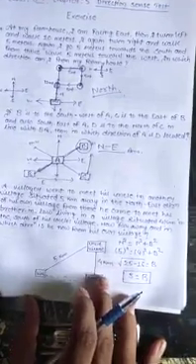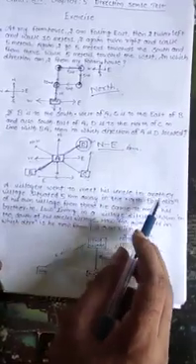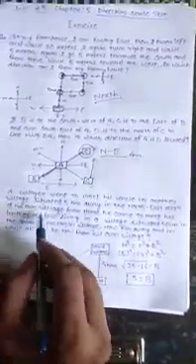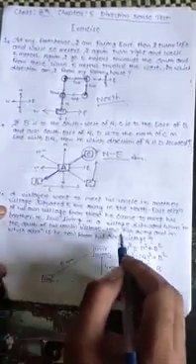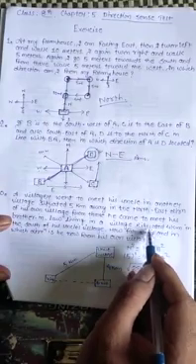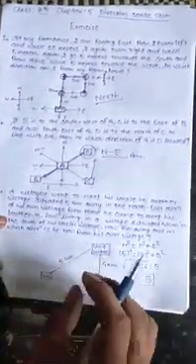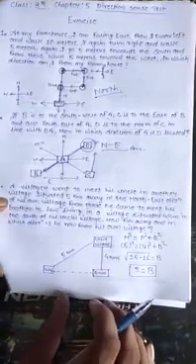Now come to the next question. A villager went to meet his uncle in another village situated 5 kilometer away in the northeast direction of his own village. From there he went to meet his brother-in-law living in a village situated 4 kilometer in the south of his uncle's village. How far away and in which direction is he from his own village?